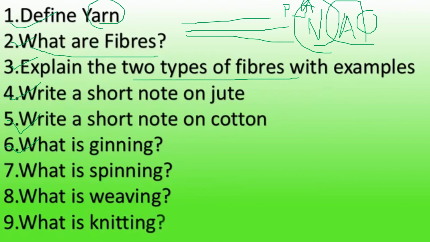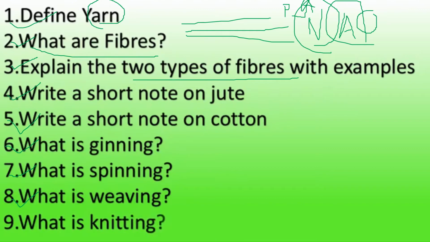What is spinning is actually a direct question from your NCERT because the definition is given under activity number 4, page number 21, second paragraph. The process of making yarn from fibers is called spinning. Clear? Now weaving. Weaving is also given. The process of arranging two sets of yarn together to make a fabric. Fabric means a cloth. Is called weaving. That is also given in your NCERT.